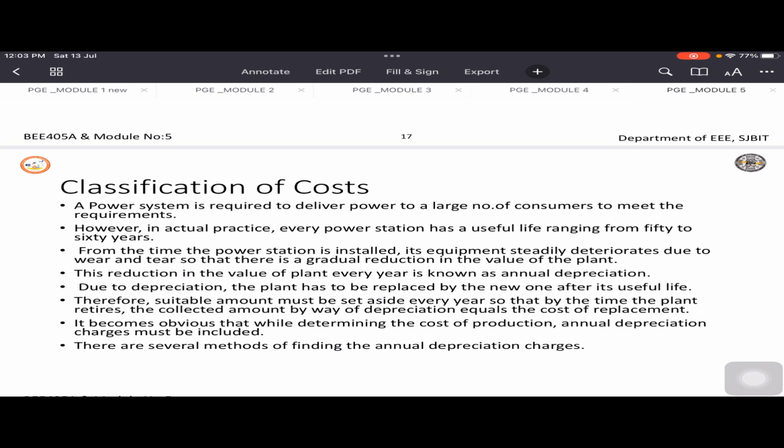All these factors have to be considered before knowing the exact tariff, and also it is always better to understand the economics of power generation. Now, keeping that in mind, let me imagine there is a generator which might be working for 20 years. So after 20 years, what will happen? The generator slowly starts depreciating. Once it depreciates, we need to replace this old generator with a new generator.